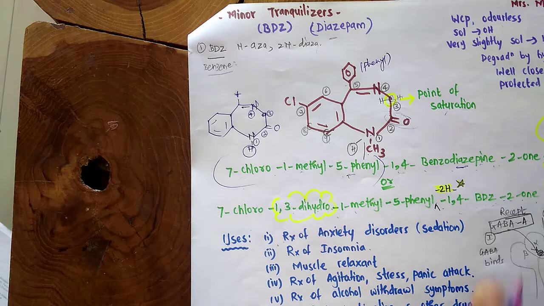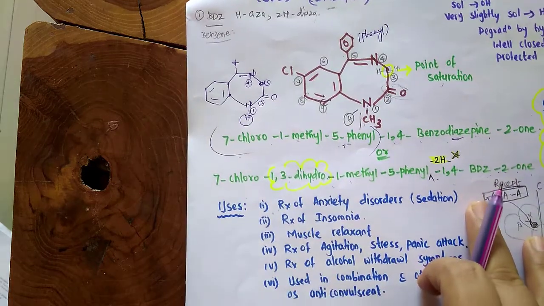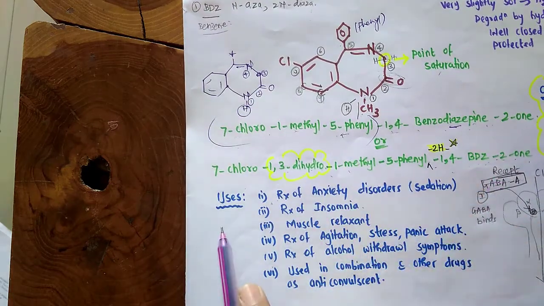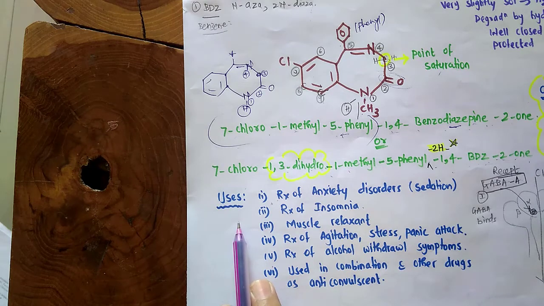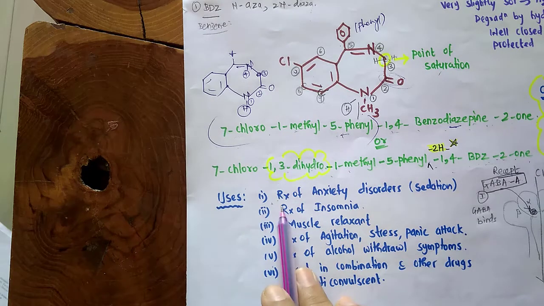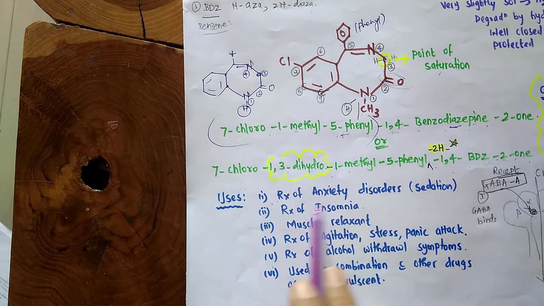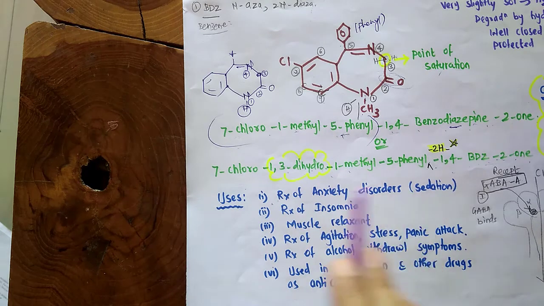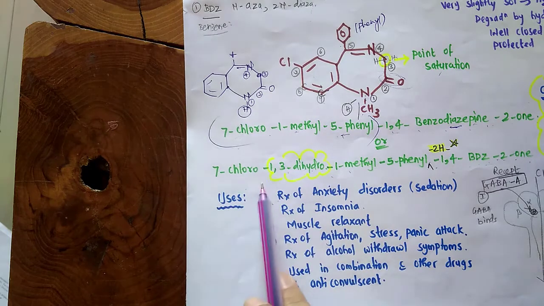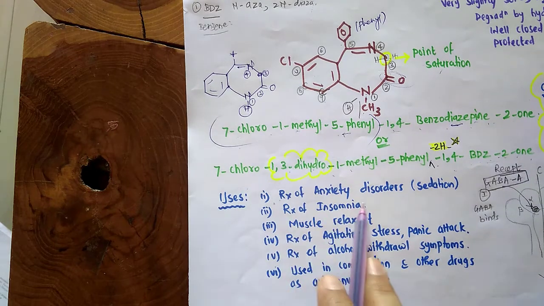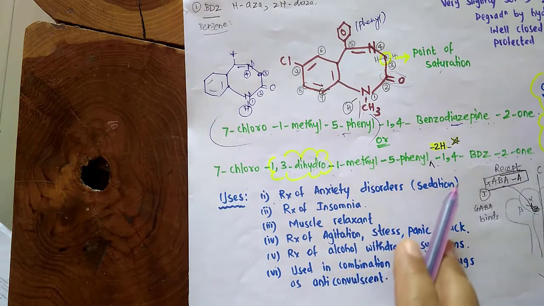So now this was with the structure and IUPAC. Now coming towards the uses. Uses include treatment of anxiety disorders, that is sedation. Since it is a minor tranquilizer, it is also known as an anxiolytic drug. So its first major use will come in treatment of anxiety disorder and producing sedation.